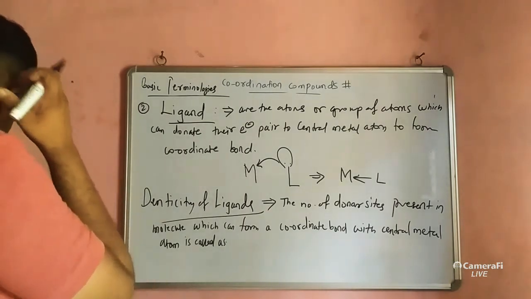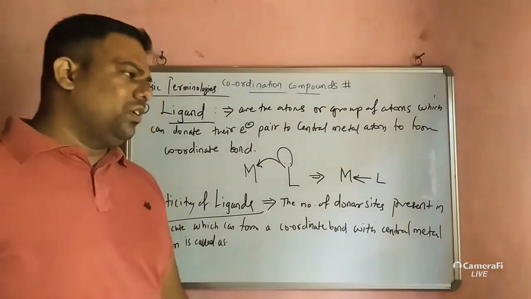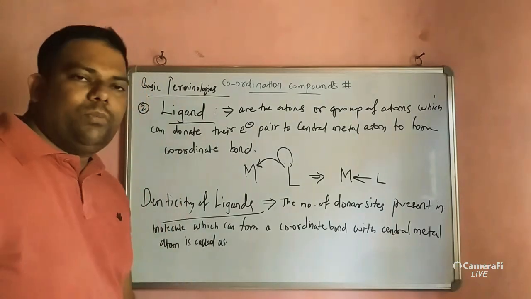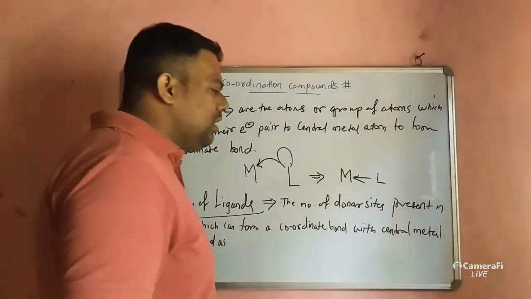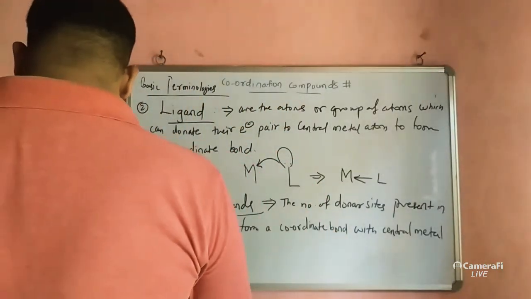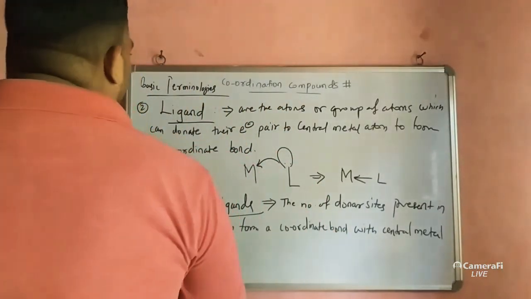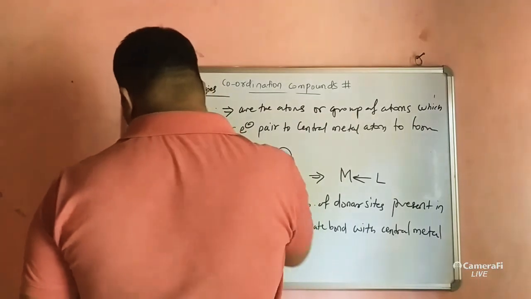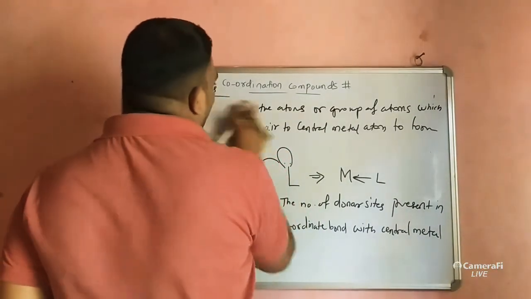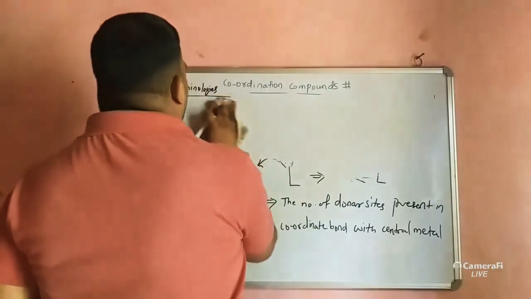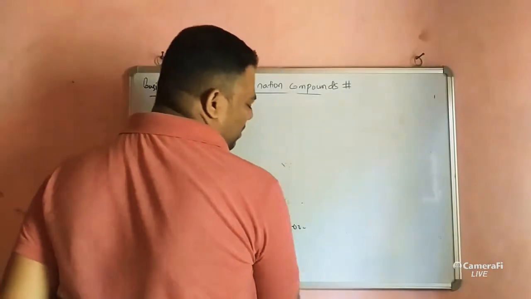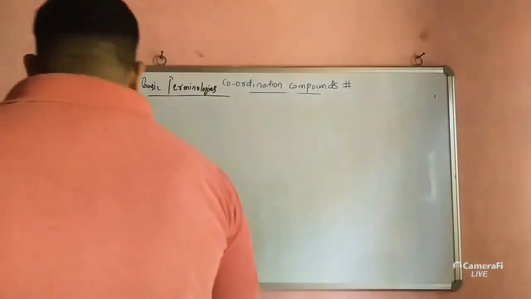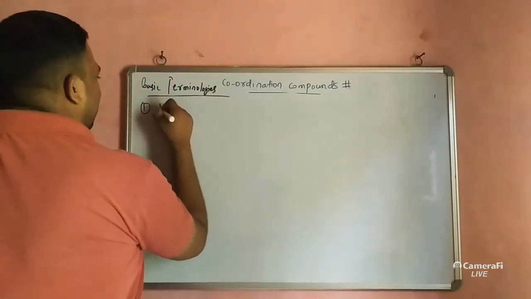So basically, whatever that ligand is, we can also classify it on the basis of its charge. Suppose one negative charge, monodentate; two negative charge, like that. Positive, negative, or neutral. So we will see here the types: monodentate, bidentate, or polydentate, tridentate, tetradentate. First, monodentate ligands.